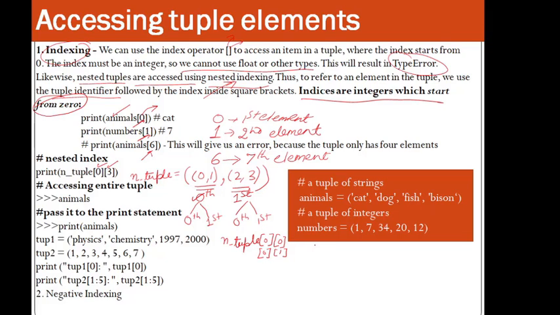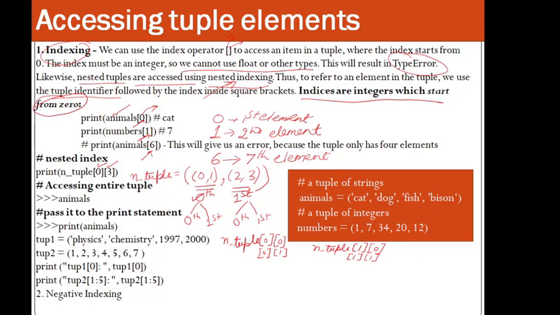Similarly, we can write n_tuple, first element and further 0th element, then first element and further first element. So in this way you can have the nested index.